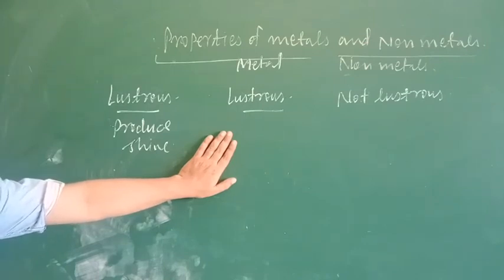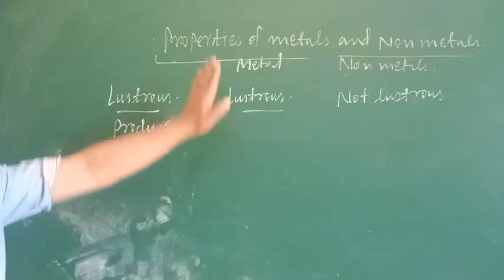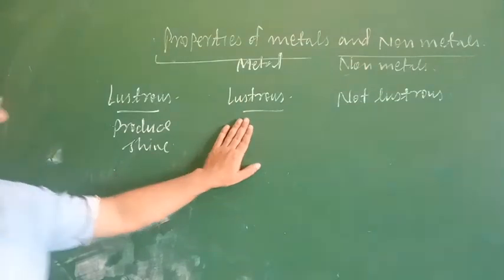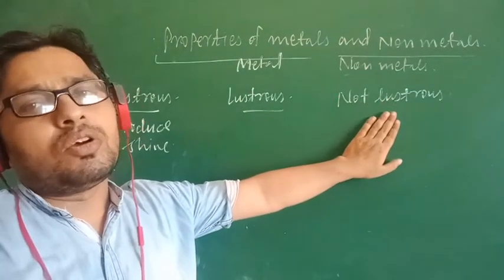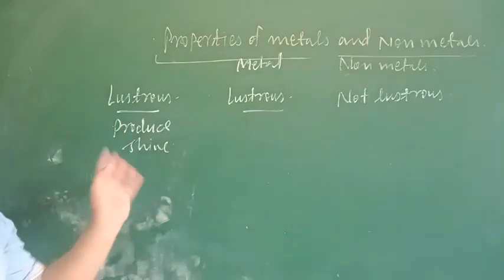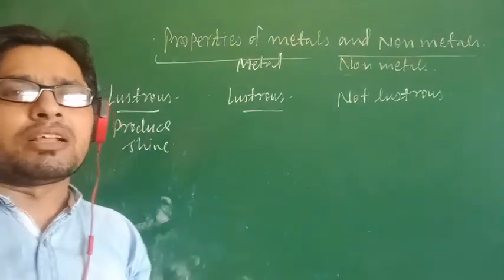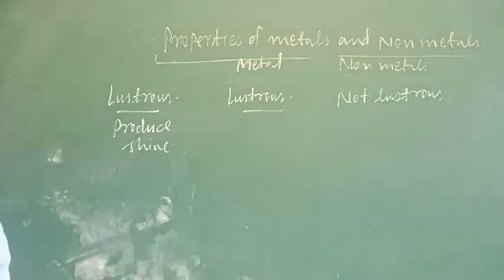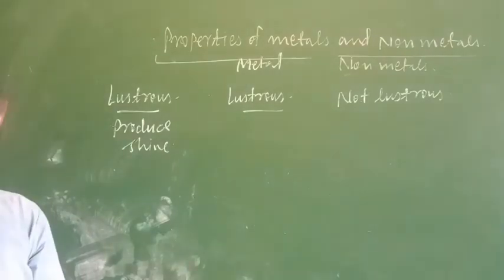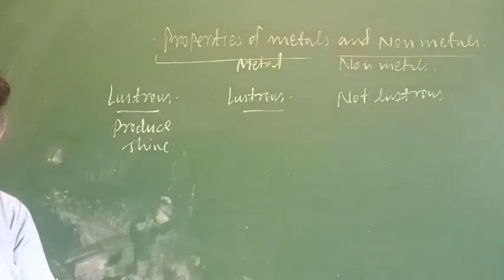If I discuss non-metals, they are not strong, they have low tensile strength, whereas the tensile strength of metal is high. So this is the comparison between the properties of metals and non-metals. After this I will discuss compounds.